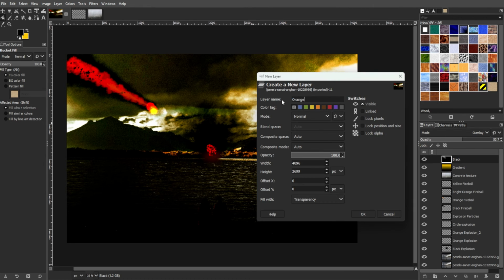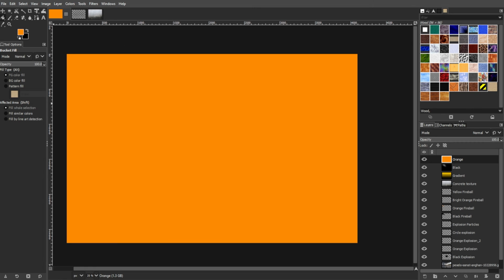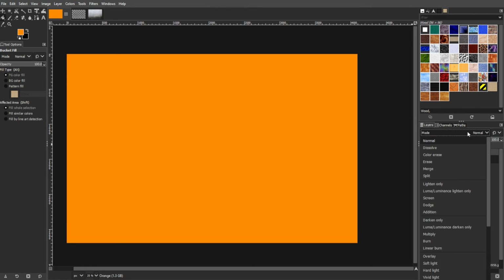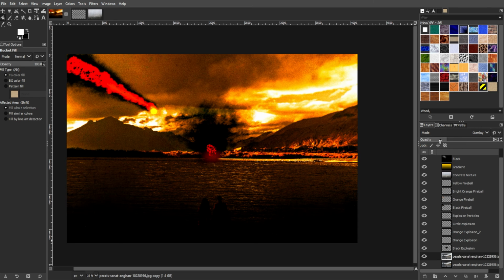Now, create a new layer above all layers and fill it with an orange color. Then change the layer mode to overlay. And there you have it. You've successfully created a fireball and explosion effect in GIMP. Experiment with different settings and techniques to customize the effect to your liking.